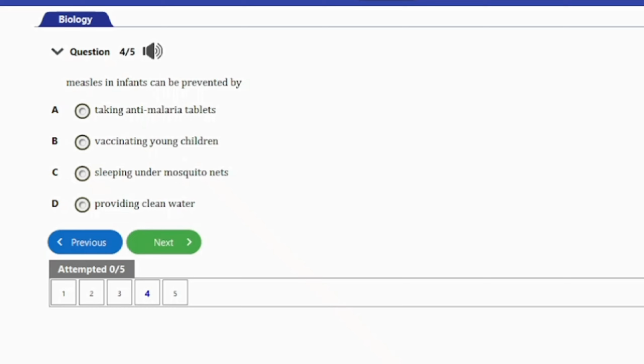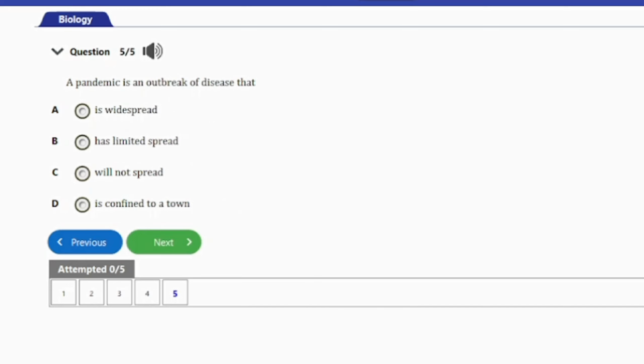It says, measles in infants can be prevented by A, taking anti-malarial tablets, B, vaccinating young children, C, sleeping under mosquito nets, D, providing clean water. So guys, the answer to this question here is option B, and that's vaccinating young children. So let's go ahead and consider the next and the last question, guys. That's question number 5 here.